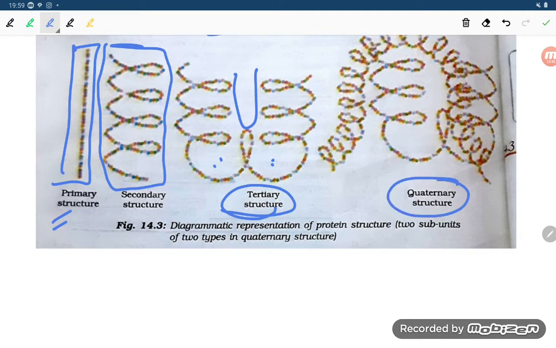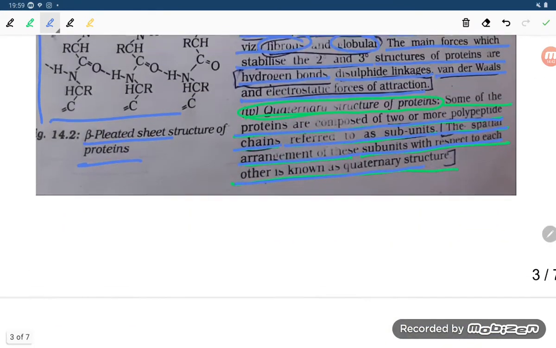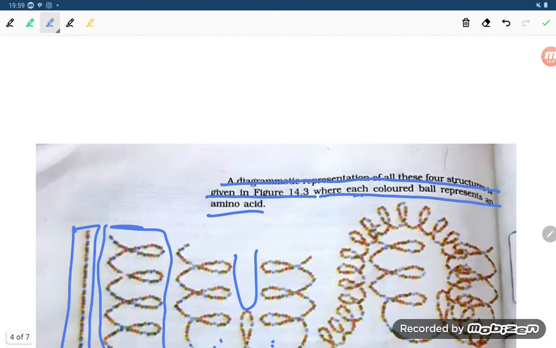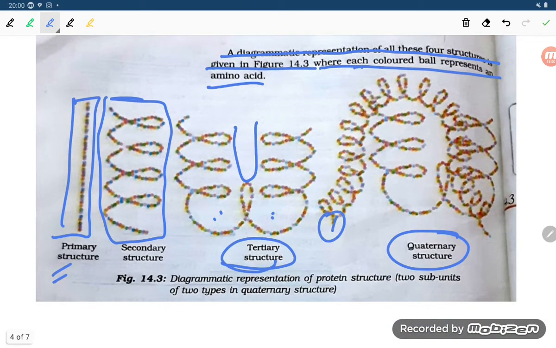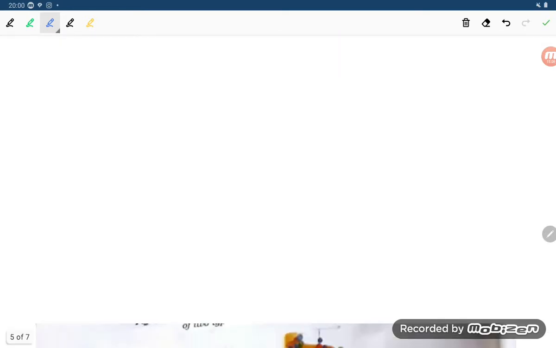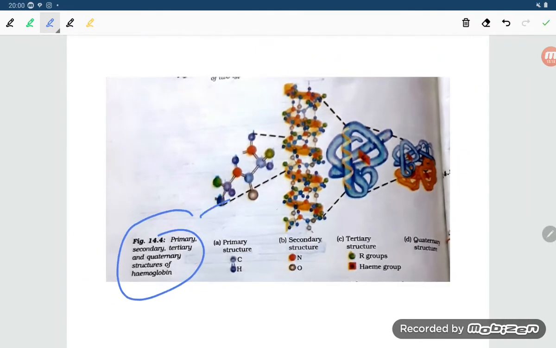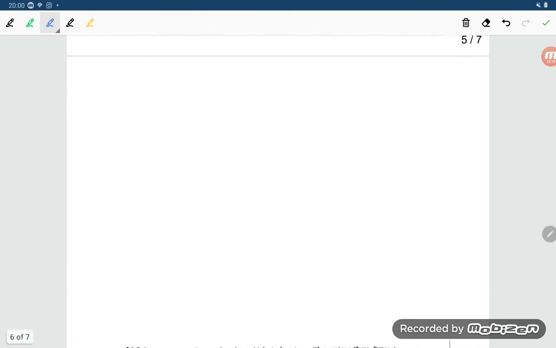If you talk about the quaternary structure, student, you can read it again. Some of the proteins are composed of two or more polypeptide chains referred to as subunits. The spatial arrangement of these subunits with respect to each other is known as quaternary structure. So dear student, here see, one chain is there, here two chains are there, somewhere three chains. So when more chains are there, that results in the quaternary structure. Here they have also given the primary structure of proteins, then the secondary structure, then the tertiary and quaternary structures, that you can understand.